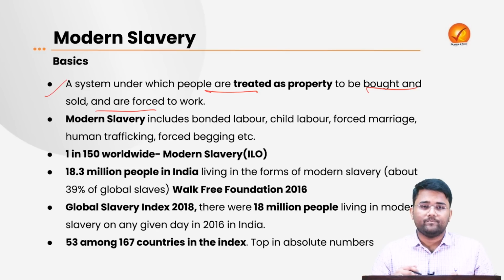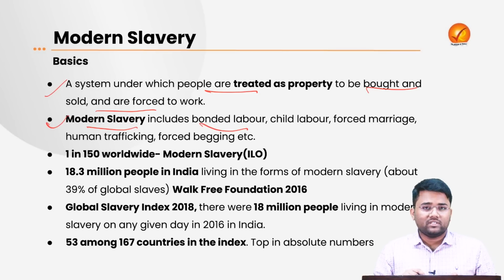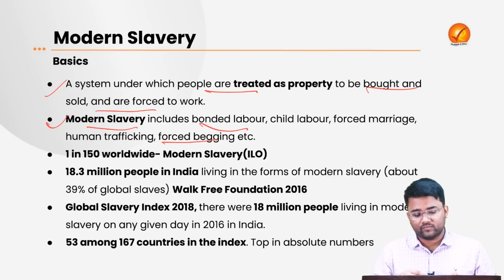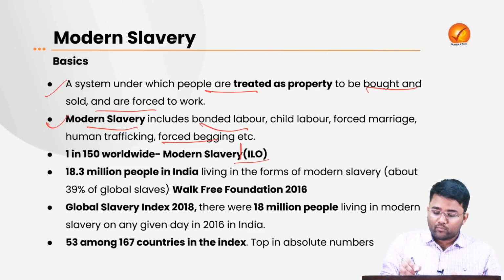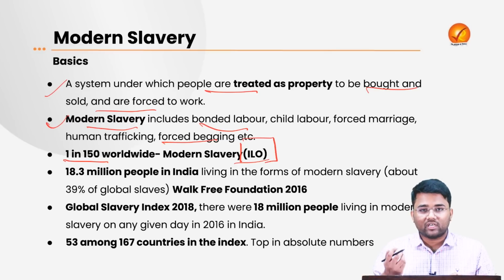Modern slavery includes bonded labor, child labor, forced marriages, child marriages, human trafficking, or forced begging. A report by the International Labour Organization, or ILO, says that 1 in 150 people worldwide is facing some form of modern slavery.